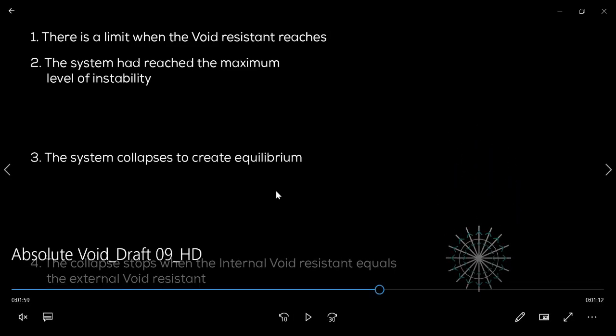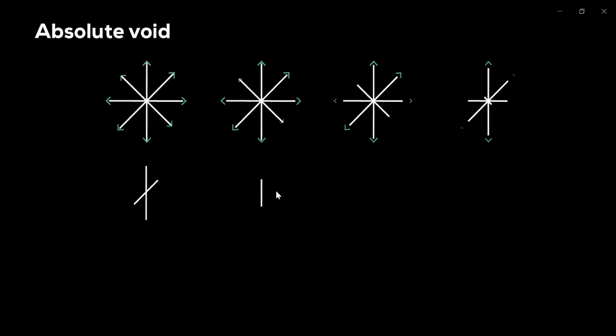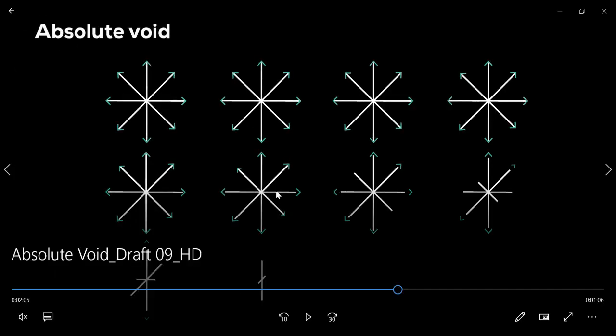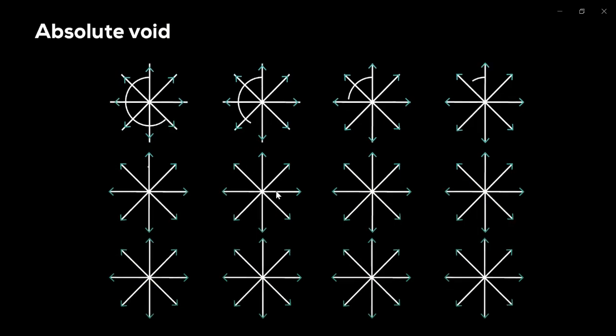The system will continue collapsing until the internal void resistant and the external void resistant are equal. The internal void resistant tends to make the system collapse, while the external void resistant is the resisting entity. Now again we return to the cross section of the universe at 0 seconds, or the absolute void space.